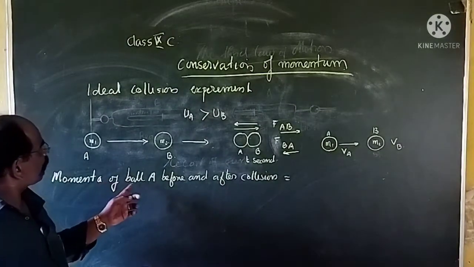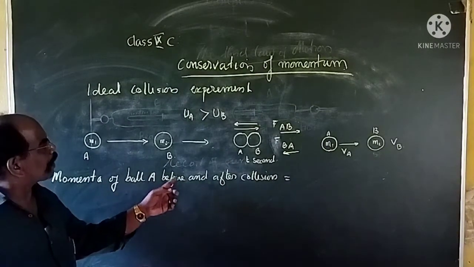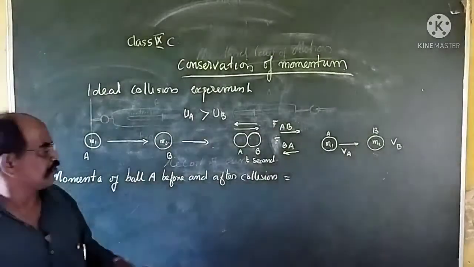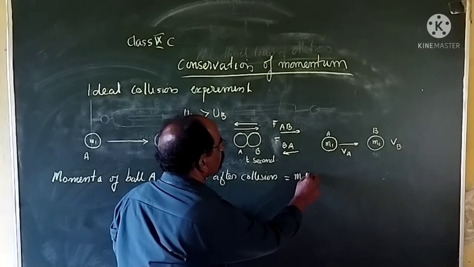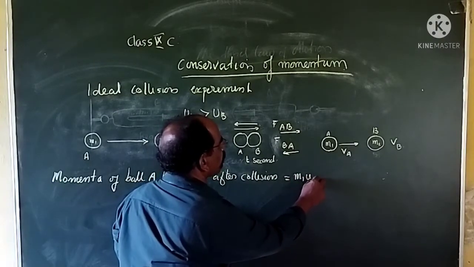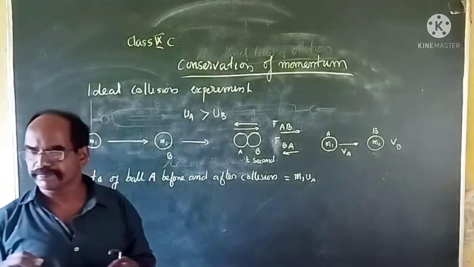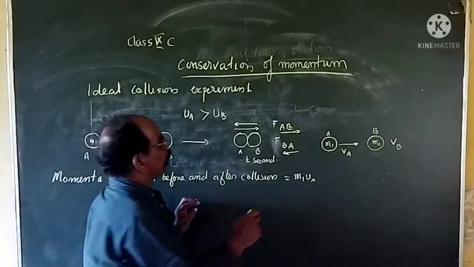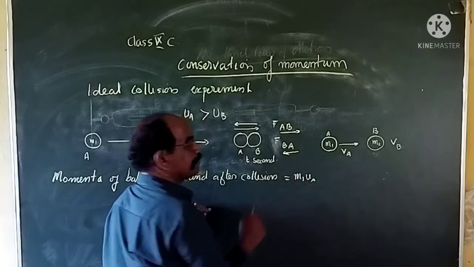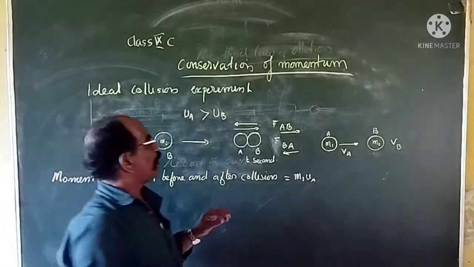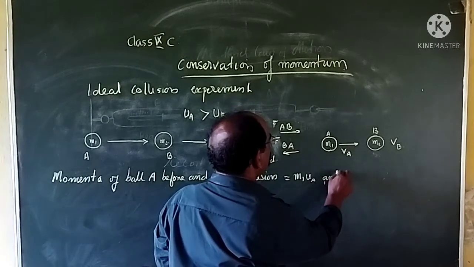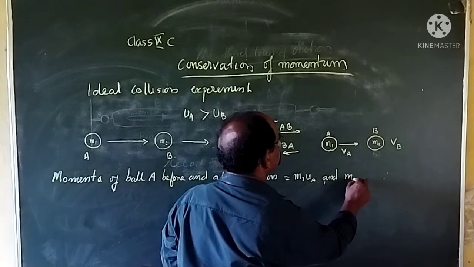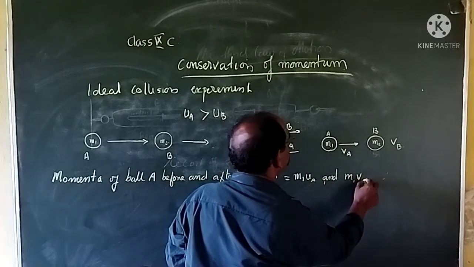Before collision it is m1 UA, initial velocity, and after collision m1 VA.